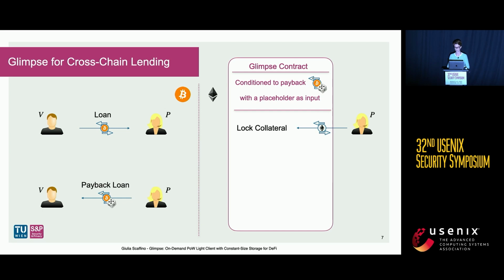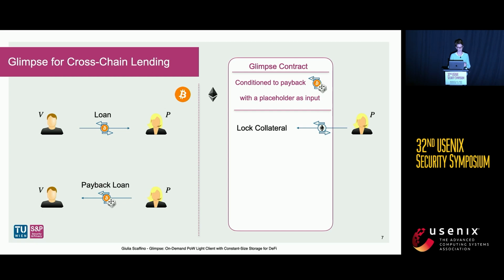So the prover comes along, locks some collateral in the Glimpse contract. This contract is conditioned to the randomized payback transaction, but now there's a placeholder in place for the input. Then the prover that locks collateral in the contract and the verifier that gives the loan to the prover has to happen atomically, for instance, with an atomic swap.